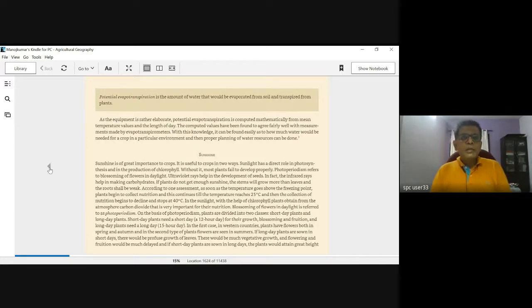Now, once again, this is related to climatic factors, so obviously we have to get back to some points that we have already done in climatology. Near the equator, the length of the day and the night is more or less divided into 12 hours of day and 12 hours of night.